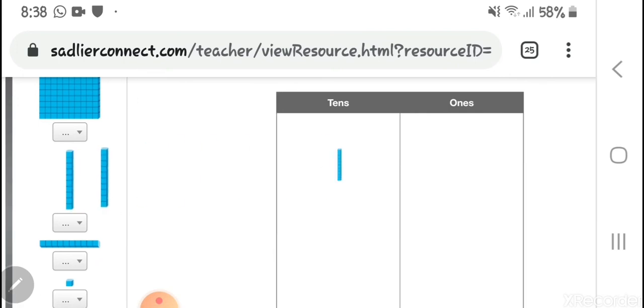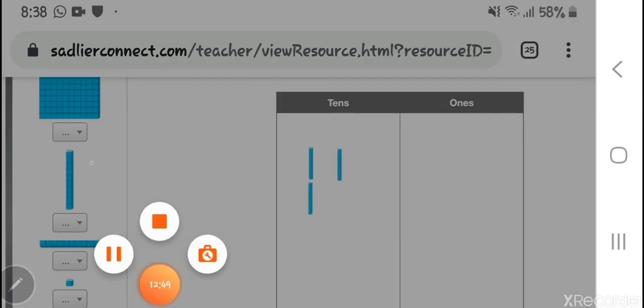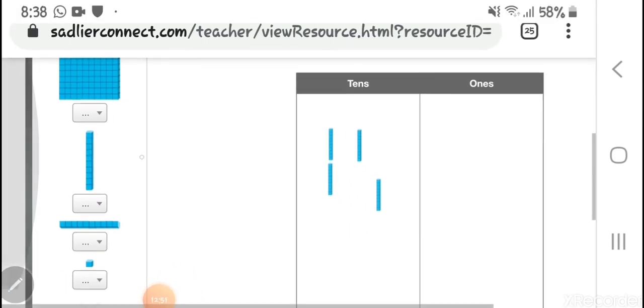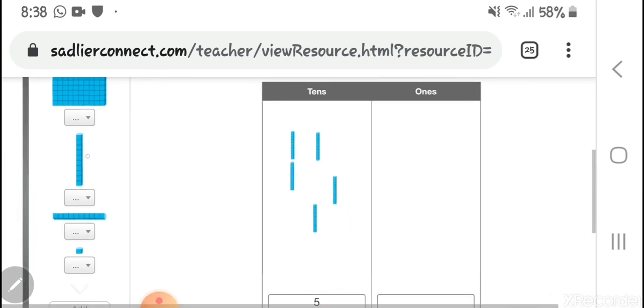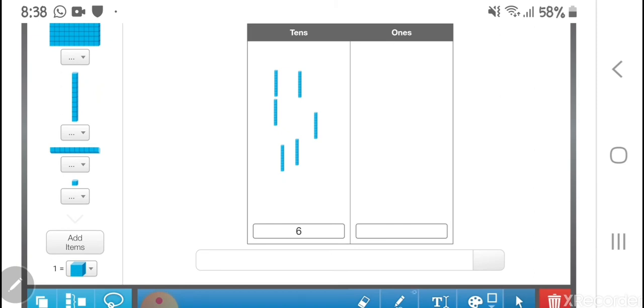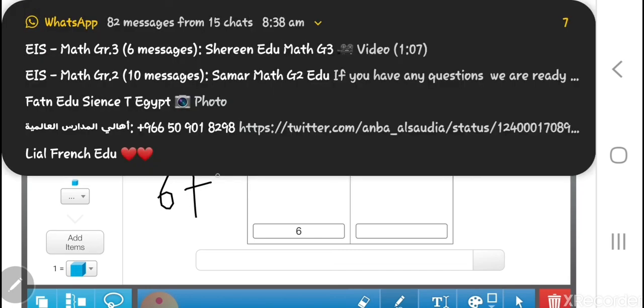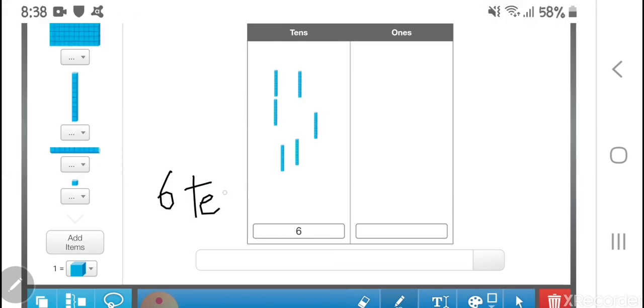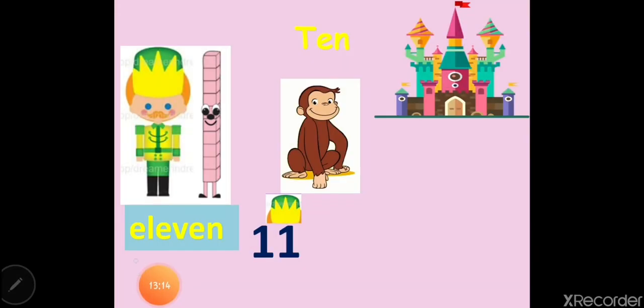1 ten, 2 tens, 3 tens, 4 tens, 5 tens, 6 tens. You understand? So from here you have a pen to write. You have 6 tens. That means they are 60. Okay, is it clear? Now let's go back again.